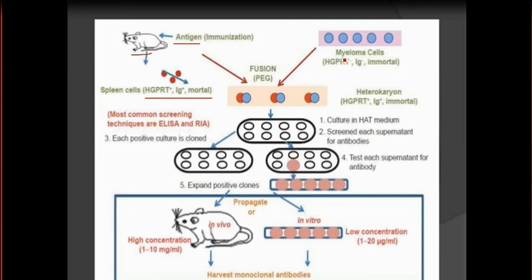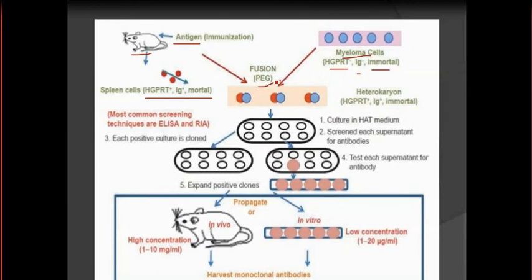And now we have taken myeloma cells. Myeloma cells are HGPRT minus, so they are not able to go for the salvage pathway. They are Ig minus, they are not able to produce the specific antibody of our interest, but they are immortal.